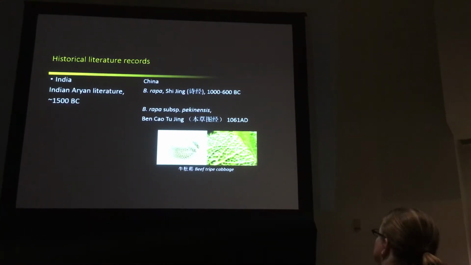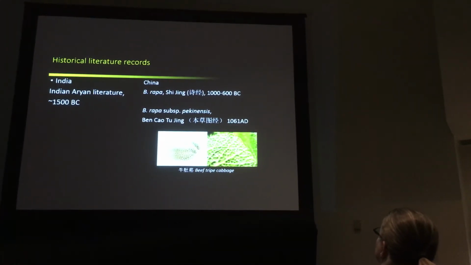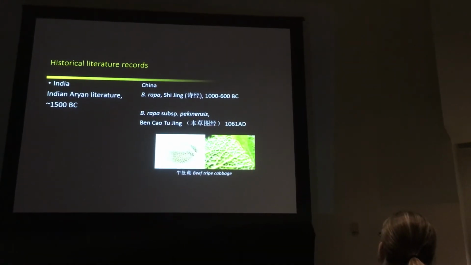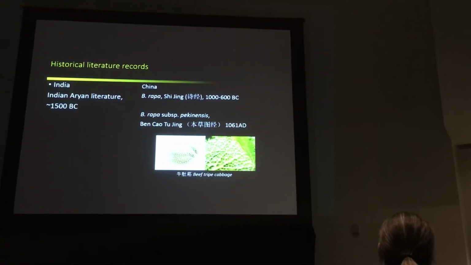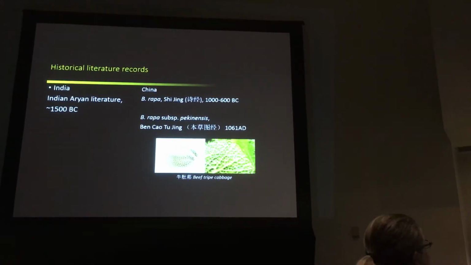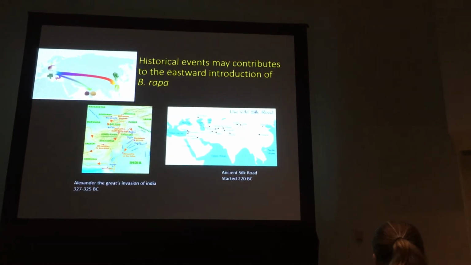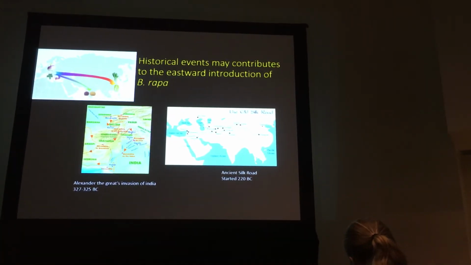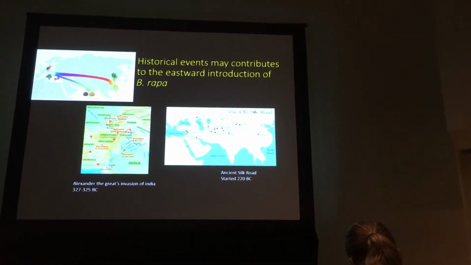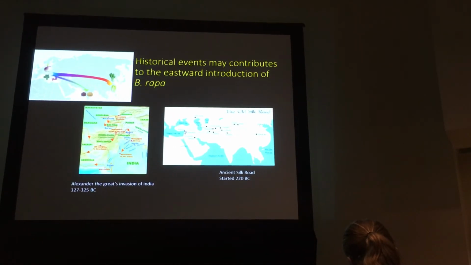In terms of the origin of Chinese cabbage, the earliest record is about 1,000 years ago. By that time it was not called Chinese cabbage, it was called niudu. In Chinese, if I translate that into English, it means beef tripe cabbage, which totally makes sense if you compare beef tripe with the leaf of Chinese cabbage. So we have consistency between our demographic inference based on genetic data and the historical record. We also found some interesting things happening about 2,000 to 3,000 years ago.